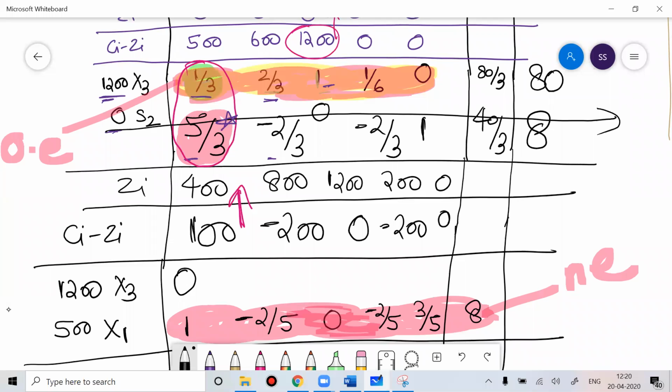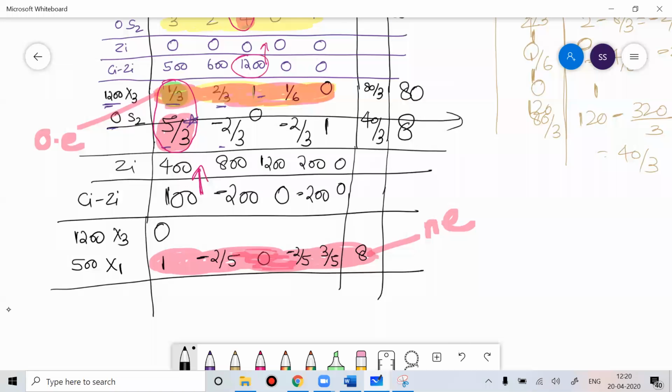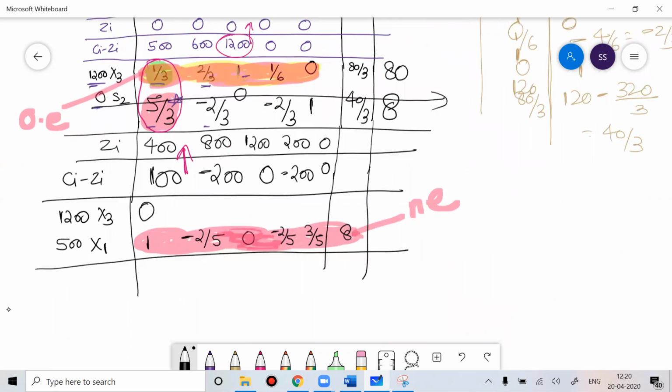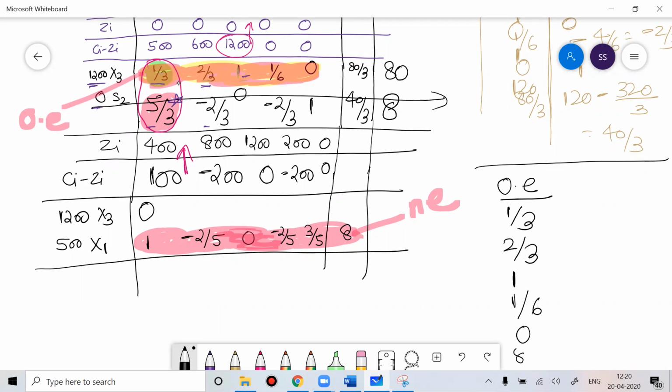Now let me minimize this and find my calculation. Your old elements are 1 by 3, 2 by 3, 1, 1 by 6, 0, and 80 by 3.